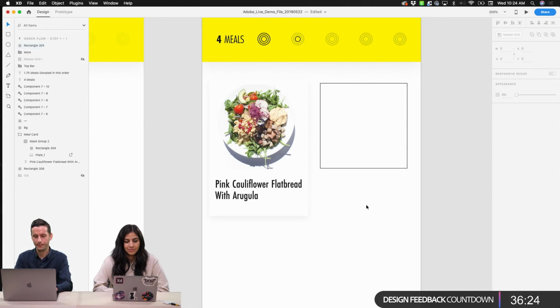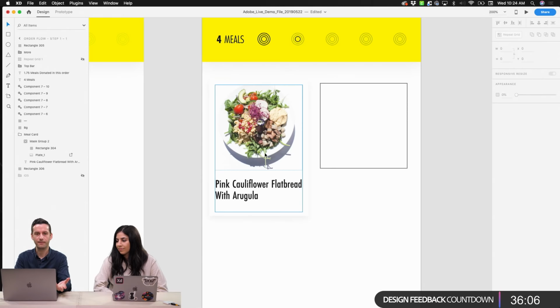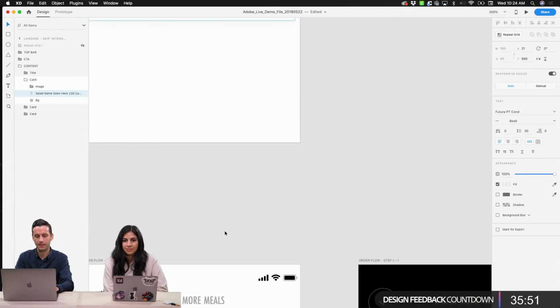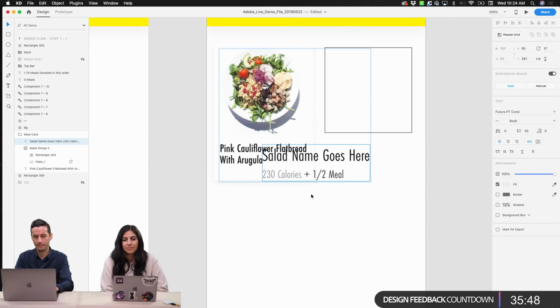But so we have our card, we have our title, we have our image. But remember, another big part of this is that donation aspect, and the idea that depending on which meal you select, it might have a bigger implication in terms of the meal that you're donating. So this is flatbread, it's clearly not from our image. We'll just have to trust that we have the right image there. But flatbread might be worth a full meal or something with our donation. So I'm actually going to make my life a little bit easier by coming up here and grabbing this piece of text, and then I'm going to paste it right in place.